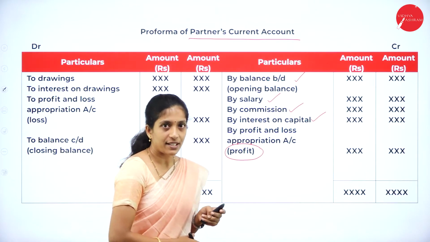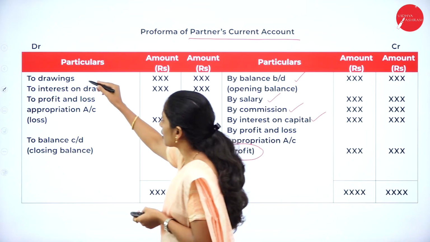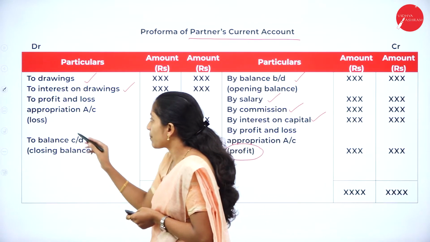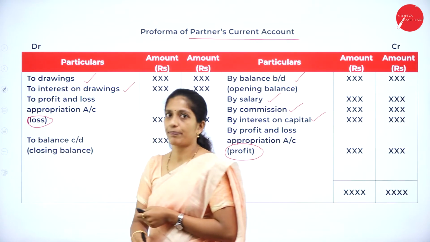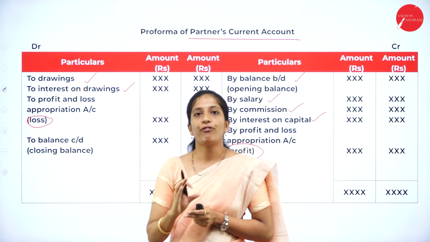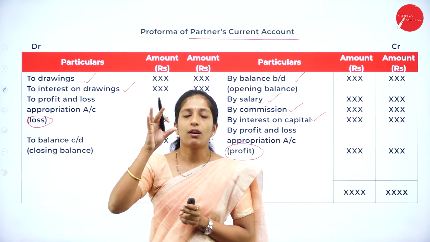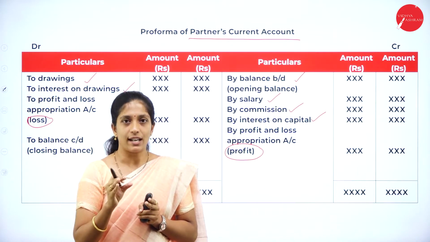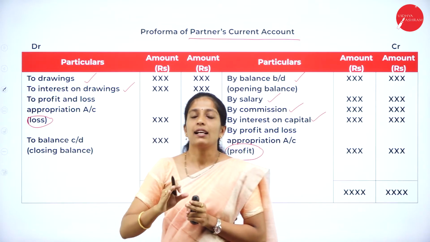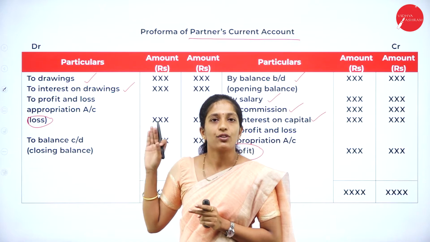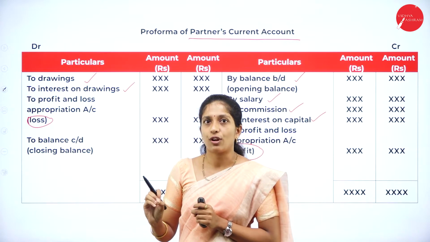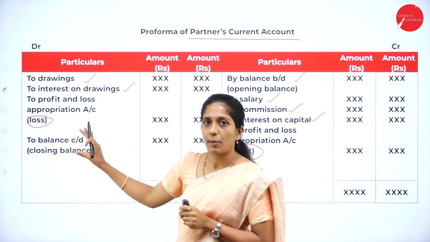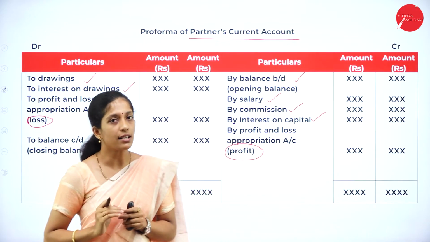And coming to your debit side, what are you going to record? You will record to drawings, to interest on drawings, then to profit and loss appropriation account if there is loss. So this is a simple format of current account. If you are not able to remember all these items, make sure that when you see the question, you will be able to understand. Just remember that in your debit side, you are going to record drawings as well as interest on drawings and profit and loss appropriation account loss. So these three items you remember, and all the rest of the items come in your credit side.